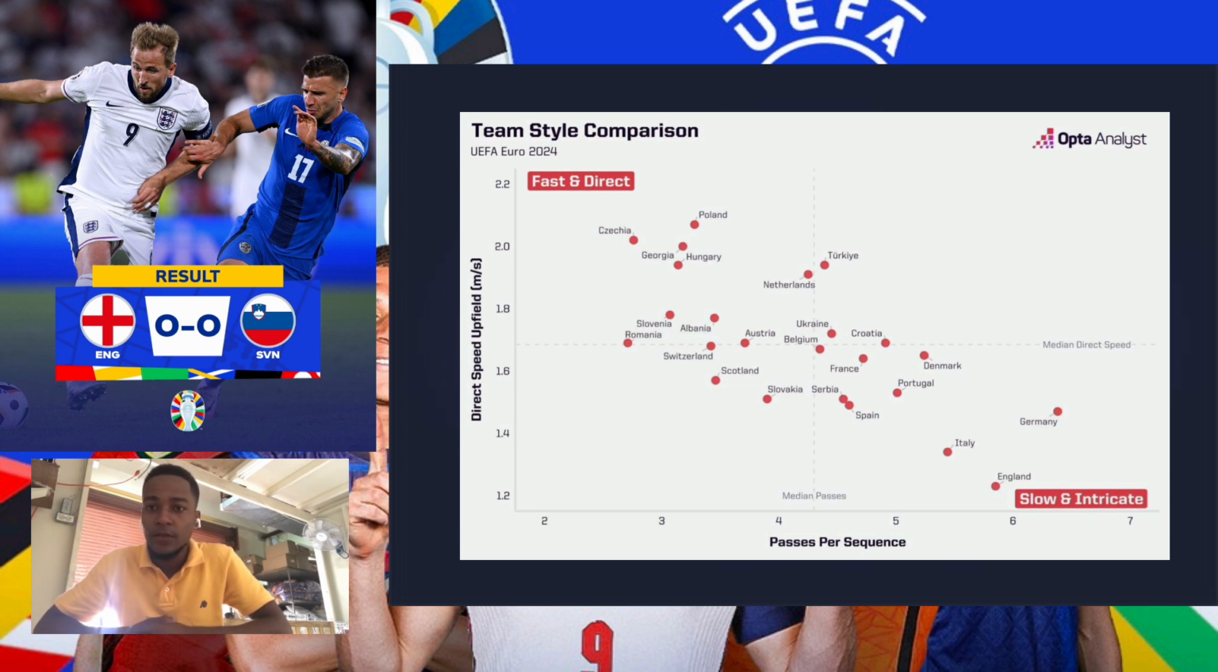Belgium is positioned right in the middle of the two metrics, which means they are a team that plays based on the opposition. England's style of play is slow and intricate, which we identified from 6 passes per attacking sequence and their below median direct speed on the graph. Southgate has changed England's playing style multiple times. When he first took over he marshalled a fast and direct playing style, which contrasts with what he has now.